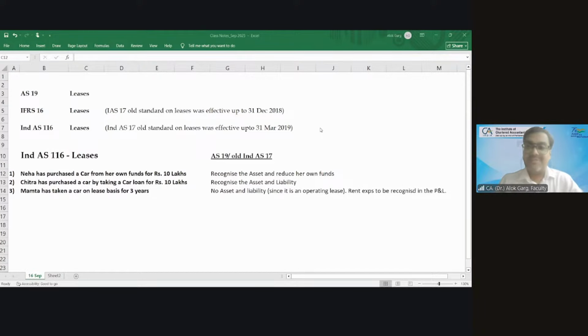So he asked whether this aircraft is on the balance sheet of the airline company. The chairman of the International Accounting Standards Board asked the CFO of that airline company, the plane in which I'm sitting and which took me to Canada, is it on your balance sheet? The CFO denied. No, sir. This aircraft is not on our balance sheet. Tell me what could be the reason why the aircraft is not on the airline's balance sheet?